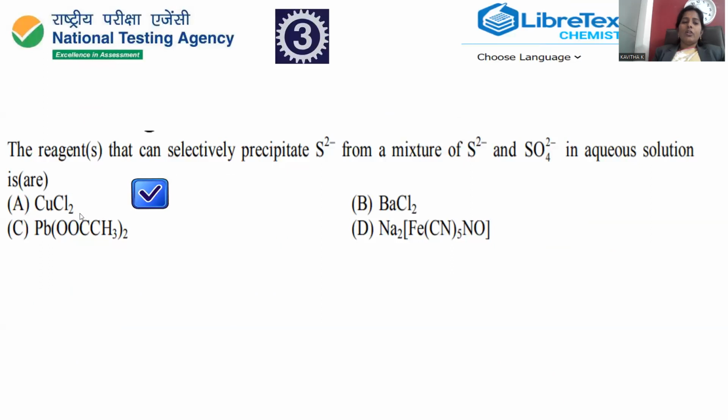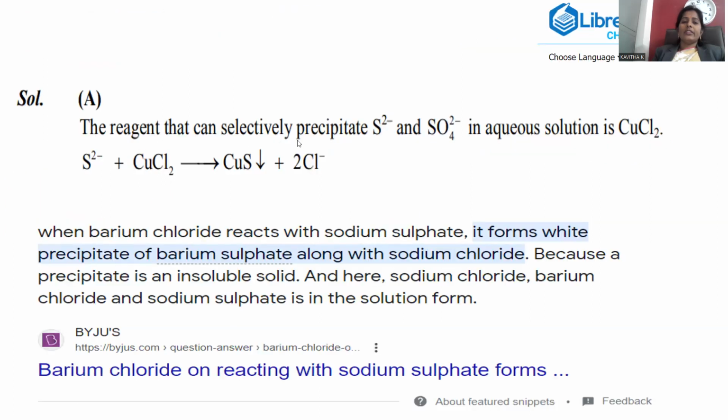Whenever copper chloride is treated with this mixture of sulfide and sulfate, it is very specific for the reaction with sulfide, but it is not reacting with sulfate. Copper sulfide will be precipitated at the bottom. So only the precipitation is possible for this copper sulfide. You can clearly identify the precipitate formed in this manner. So obviously the given compound is sulfide precipitated, and sulfate remains in the solution form, unreacted.